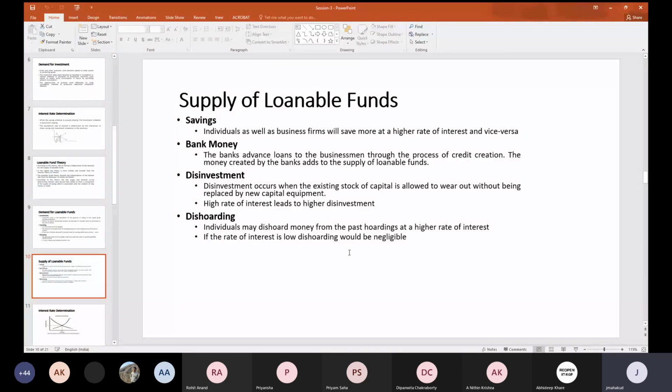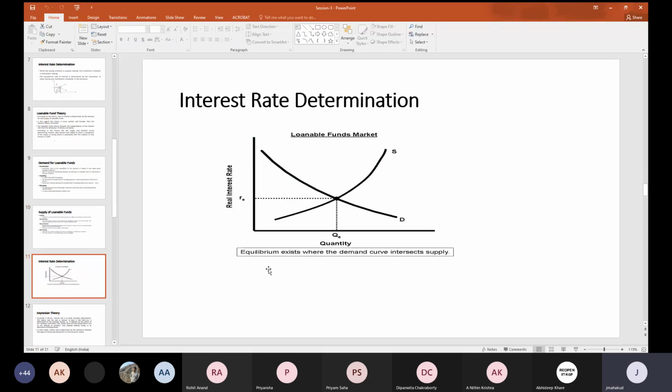So even if the bank is ready to provide the loan, sometimes it is not demanded because of certain reasons. And whatever loans banks provide may not necessarily come only from the savings they have. There are other factors also, but some of the factors I have highlighted here. These are the major factors which affect the demand and supply of loanable funds, which the financial institutions want to use for different kinds of purposes. In this case, the interest rate will be determined.